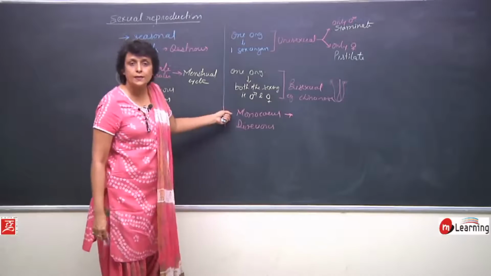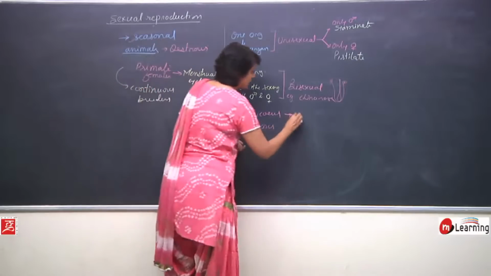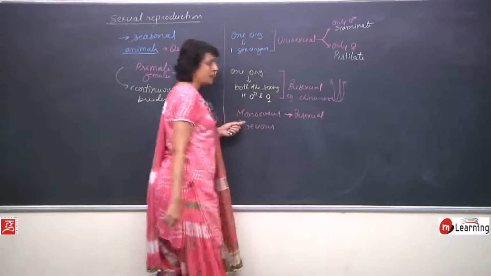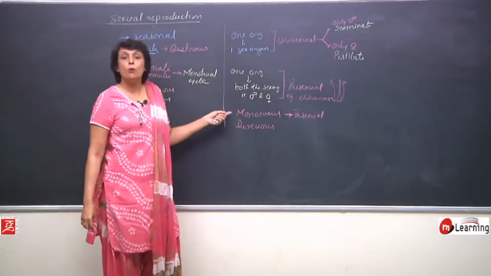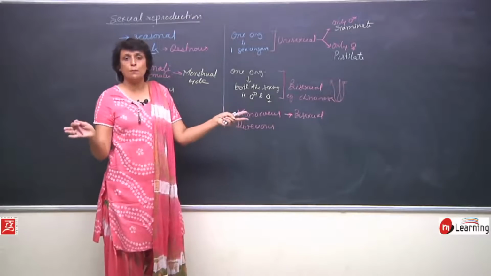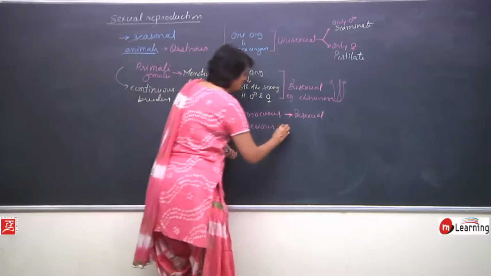Monoecious are organisms which are bisexual. So, monoecious are actually bisexual. That means one organism has both the sex organs, and dioecious means they are two separate individuals for two different sexes. So, they are unisexual.